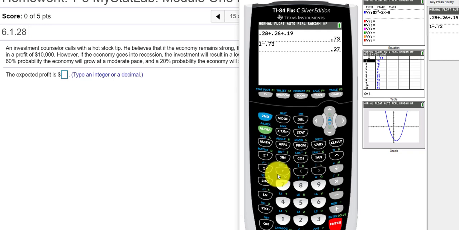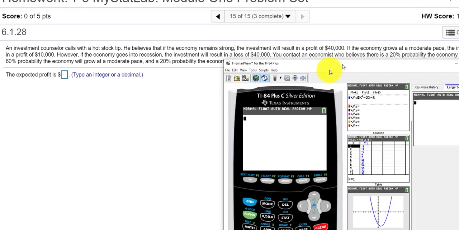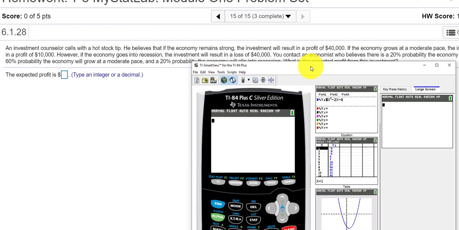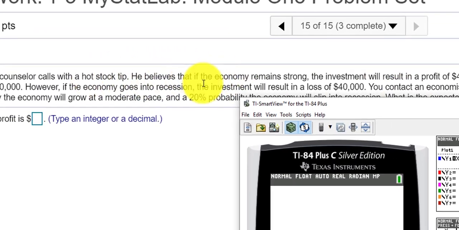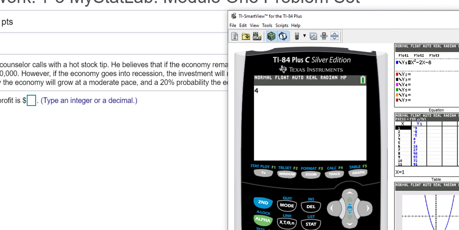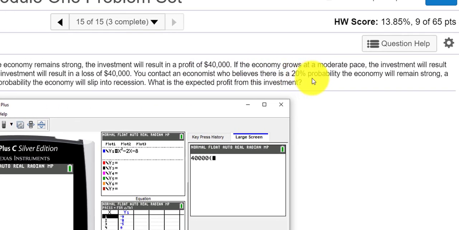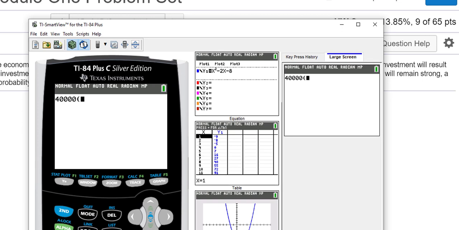So we have to add up all of our gains and losses and match them up with the probability. So if the economy is strong, we make 40,000. So I'm going to type in 40,000 times the probability of a strong economy. It says there's a 20% probability the economy will be strong. So that's 40,000 times 20%.